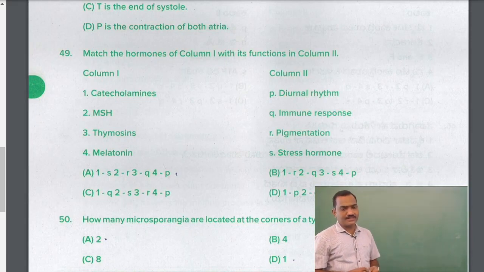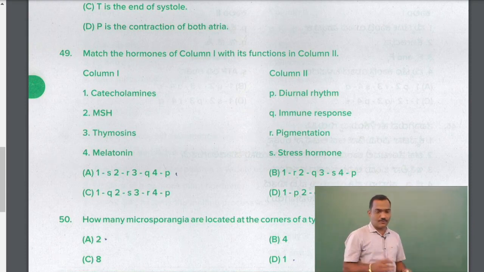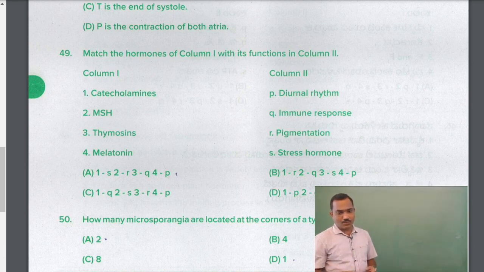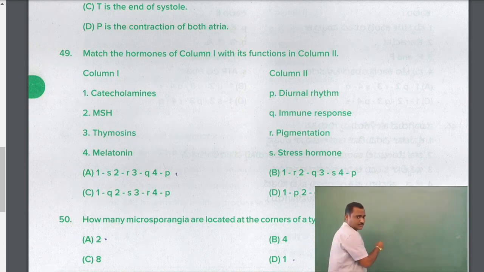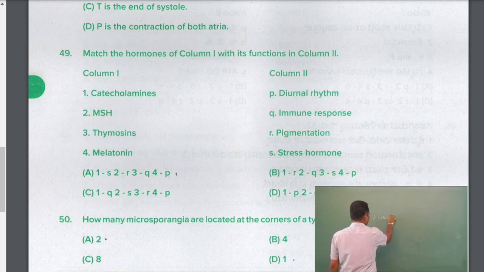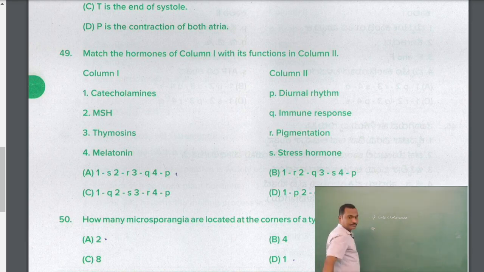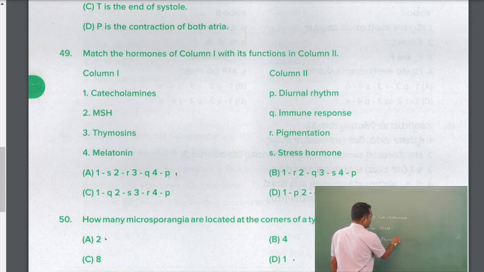Question number 49. Match the hormones of column 1 with its function in column 2. So again 4 options in one, and in the second one you have again 4 options. Catecholamines, melanocyte stimulating hormone MSH, thymosin, then melatonin.